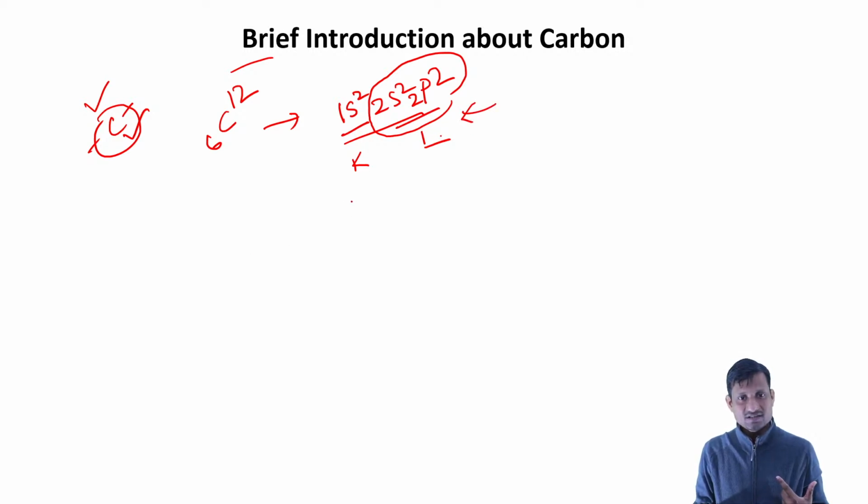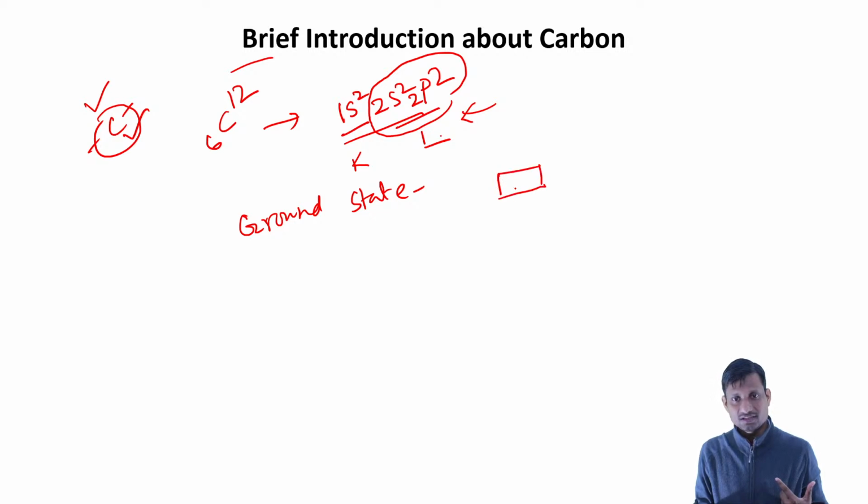Again, we can understand this in terms of the ground state. In the ground state, carbon has an outermost electronic configuration of 2s2 and 2p2. This is the electronic configuration in the ground state.